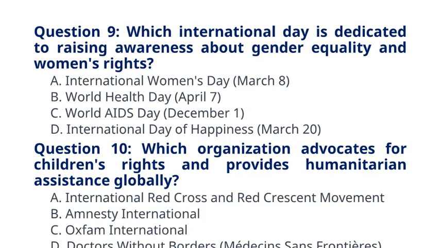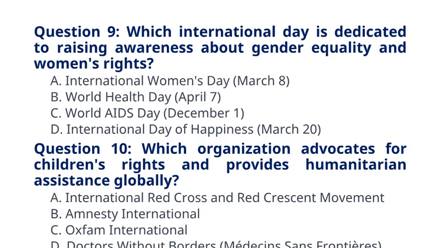Question 10. Which organization advocates for children's rights and provides humanitarian assistance globally? A. International Red Cross and Red Crescent Movement. B. Amnesty International. C. Oxfam International. D. Doctors Without Borders, Medecins Sans Frontieres. The correct answer to question 10 is option A. International Red Cross and Red Crescent Movement.